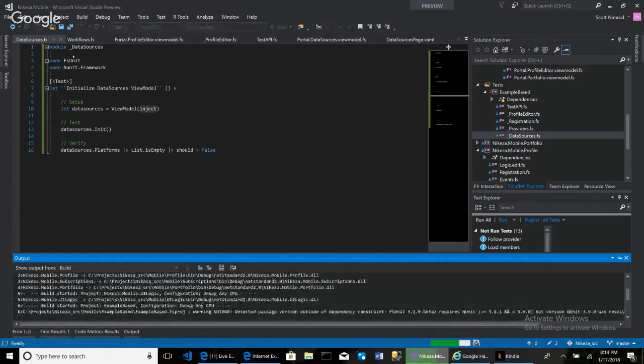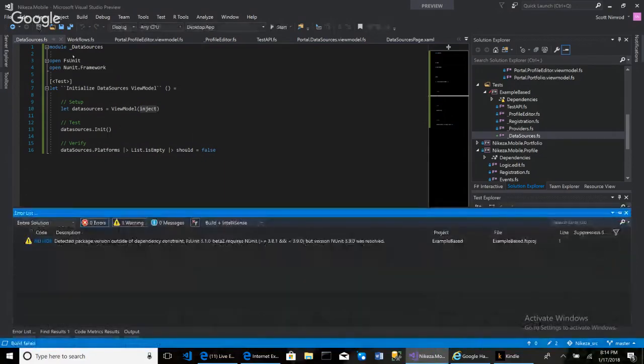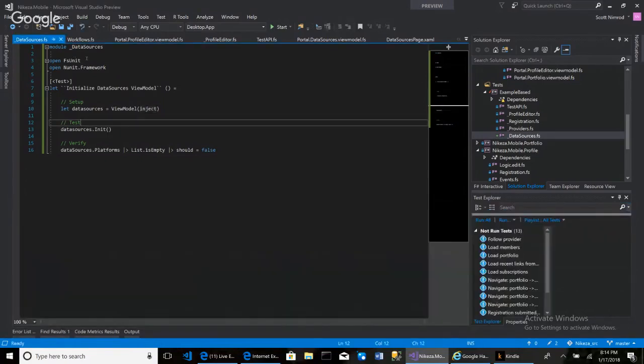So if I attempt to build, maybe I could brute force my red squigglies, because it should complain about the inject value not being defined, and I'm not getting that right now. It says build failed. If I do a Control+\, E, that's a shortcut, you're not working.